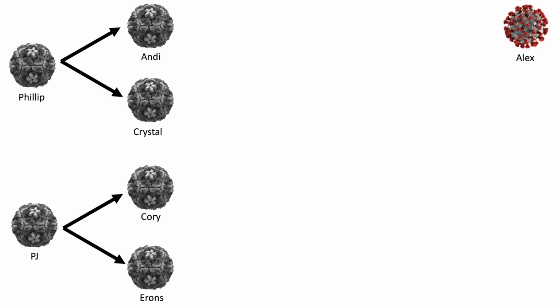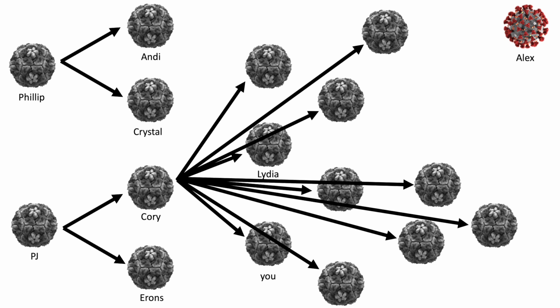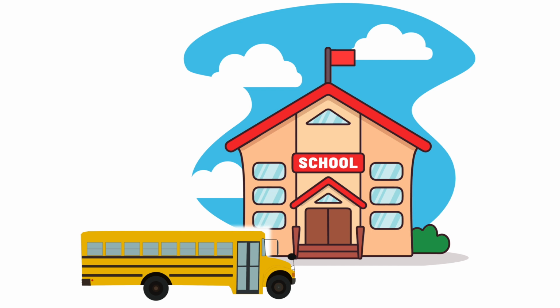Corey sneezed into his hand and then touched the entire bus. Corey caused what we call a super spreader event. Later that week, you got sick, and so did a bunch of other people. All of you got rhinovirus from Corey. Then, the rest of the bus got it. Every person infected more than one other person. This means that the virus will continue to spread, and when it reaches the school, it will spread through the school and to students and teachers' families, to the places where parents work, and to their families, and so on.